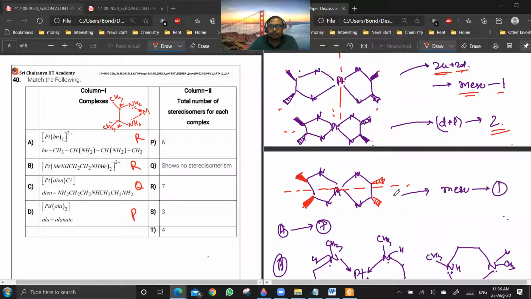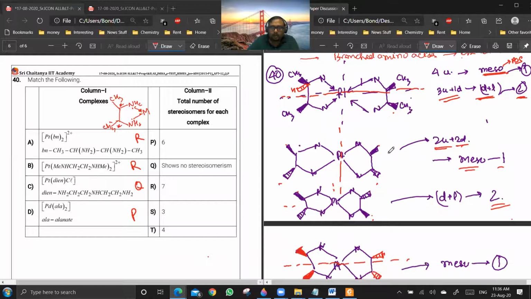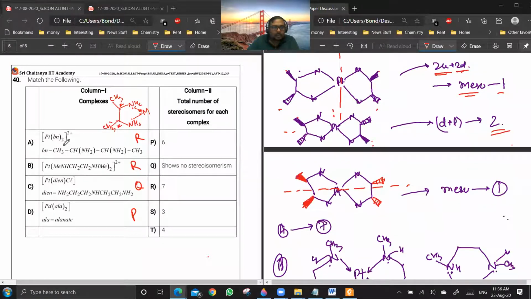So can't we have like 3 up and 1 down? 3 up and 1 down is here, no? That we have already discussed, that it will have D plus L. I have not written it separately. If you want, I can write it down. Okay, sir. Is it clear? But I assume that you people would have understood when I have just explained it there. That if right now it is a plane of symmetry, if you just put 1 down, it won't be a plane of symmetry. Everyone is clear? So in this case, the answer will be 7. The case A. Are you getting this point? Yes or no?